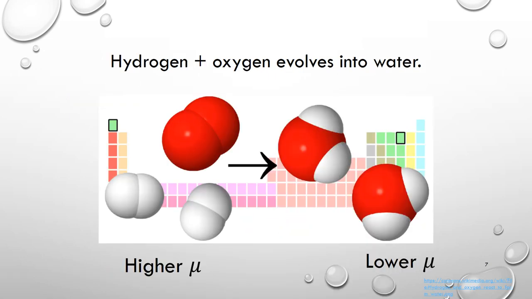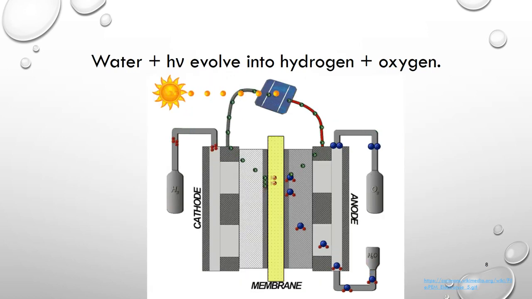Another example, when hydrogen and oxygen react, they become water. So in essence, it's from higher chemical potential to lower chemical potential. When we have photons, water can absorb photons and evolve into hydrogen and oxygen. In this case, water plus photons have higher chemical potential. Hydrogen and oxygen have a lower chemical potential.